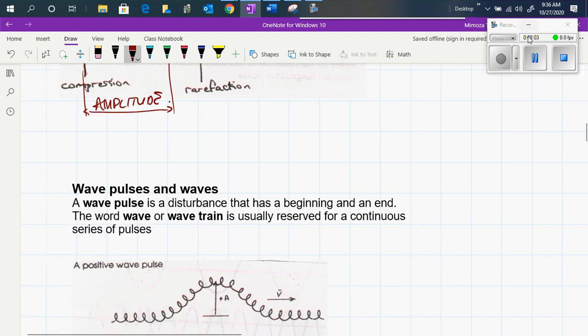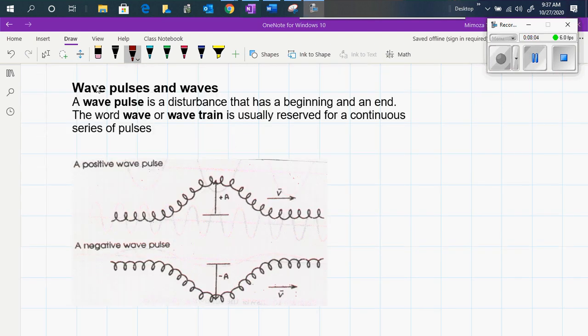Okay, so now in terms of wave pulses and what is a wave, the wave pulse is pretty much the amplitude that we are seeing in the wave. And the wave is what is created, in which way it is moving.